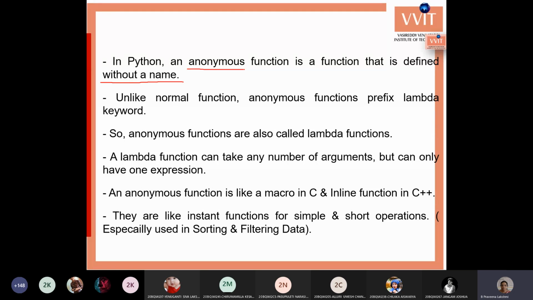Otherwise c equals a plus b, return c, either one line or two lines of code. For these types of simple and small functions, we don't require a function name and need not waste that much memory space. Especially for these things, we can go for anonymous functions.